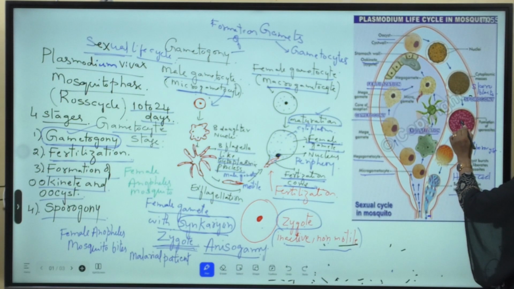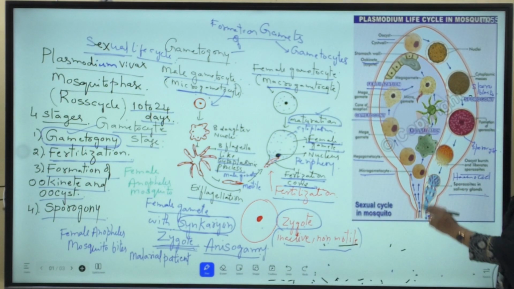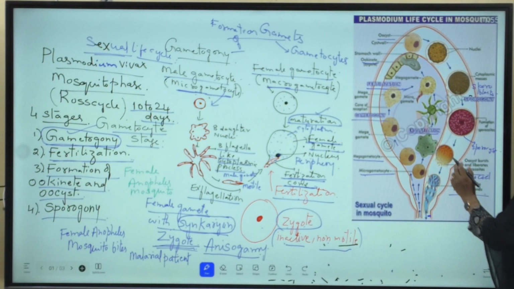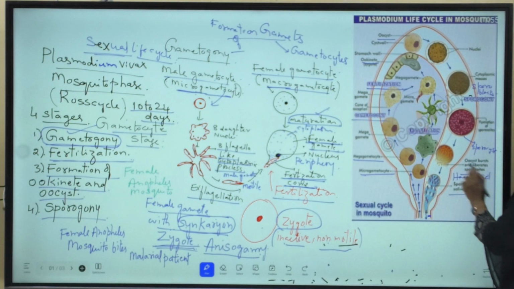Here the sporoblasts are indistinct bodies. Later they transform into sickle shaped structures called sporozoites. Next, this cyst is called the sporocyst. Later, the wall of the sporocyst bursts, due to which sporozoites are released into the hemocoel. Next, from the hemocoel of the mosquito, finally the sporozoites enter the salivary glands.